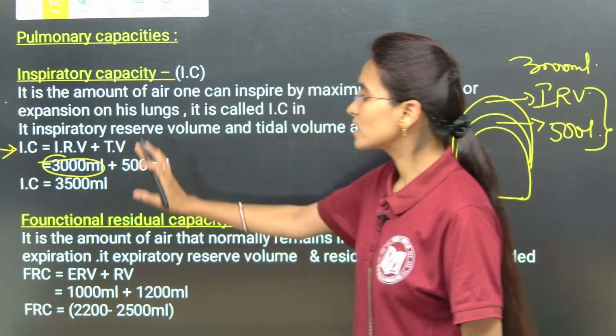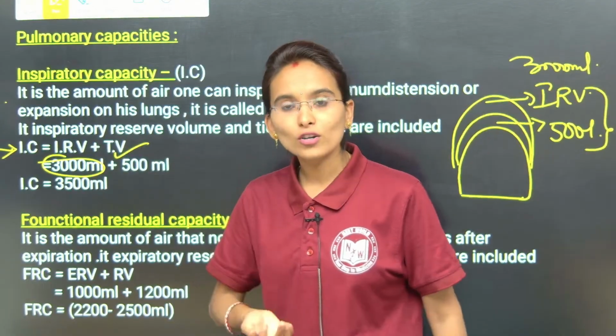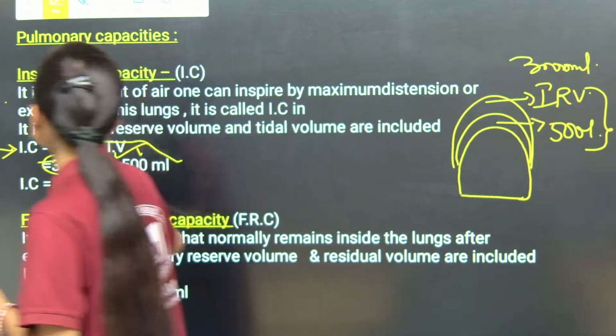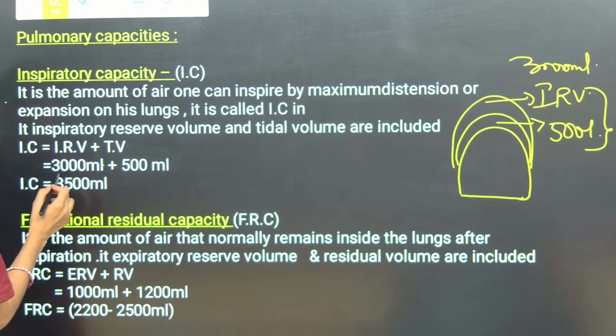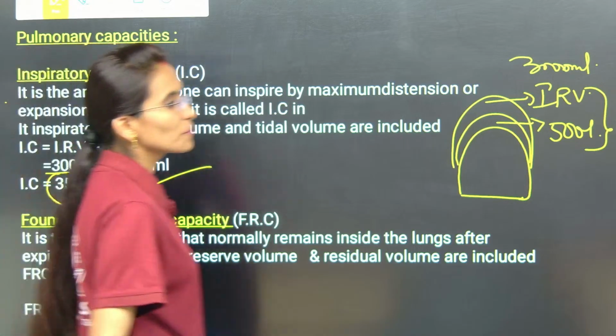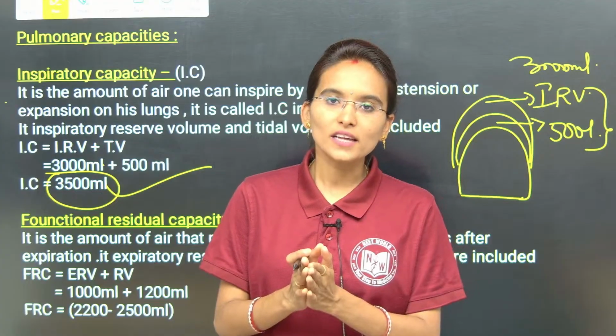It is just the sum of IRV, the extra amount of air, along with the tidal volume. If you look into the volumes, 3000 plus 500 ml, completely the inspiratory capacity will be 3500 ml. So clear, my dear students. So this is about the inspiratory capacity.